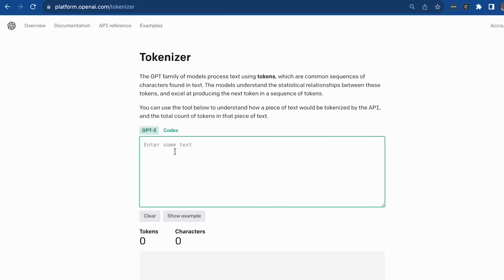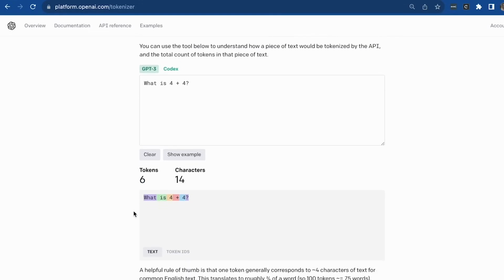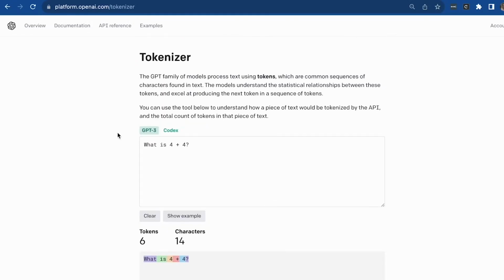So for example, I can say, what is 4 plus 4? And with that piece of text, the total count of tokens is going to be 6. There we go. That is exactly how many tokens will be used in order to produce an answer for this request. Great. So here is the URL for that. You can play around with it. I hope you have fun.